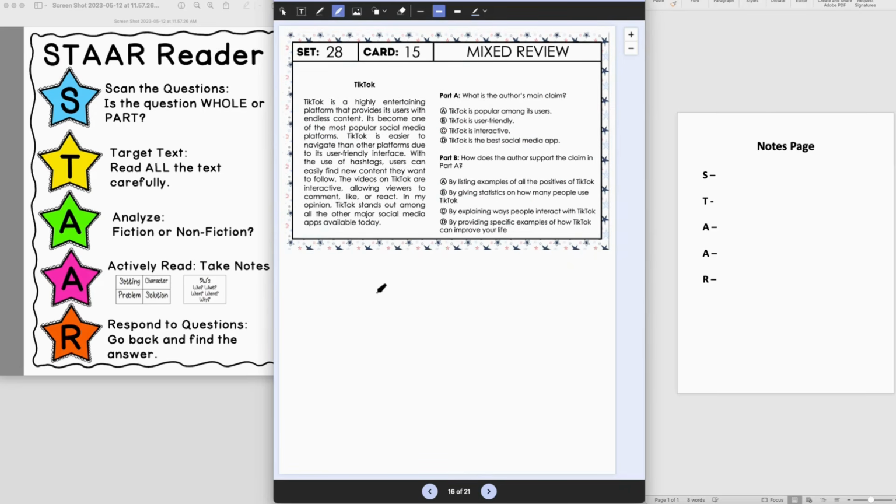All right, let's try this again with a different passage. Let's scan the questions first. What is the author's main claim? Okay, so we're going to think about the whole passage here for that. How does the author support the claim in part A? So this is going to be a part question. We're going back and looking at specific places in the text. All right, let's target the text.